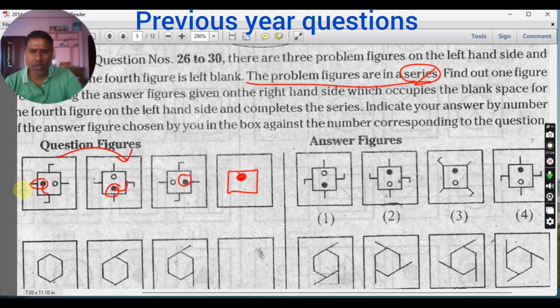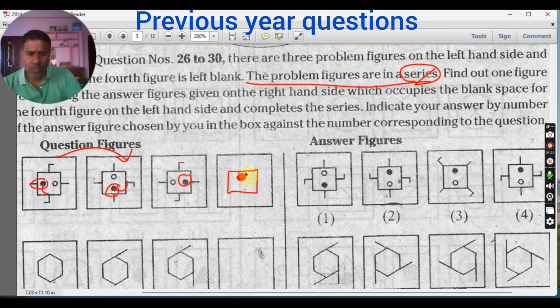In a series question, when you have so many things in the diagram, start by picking one part and checking its behavior, then jump to the other things. Like that, you should start doing in the series question.